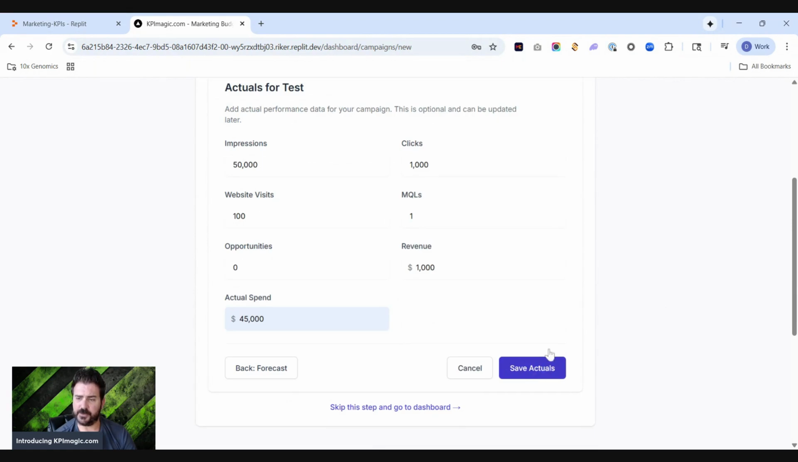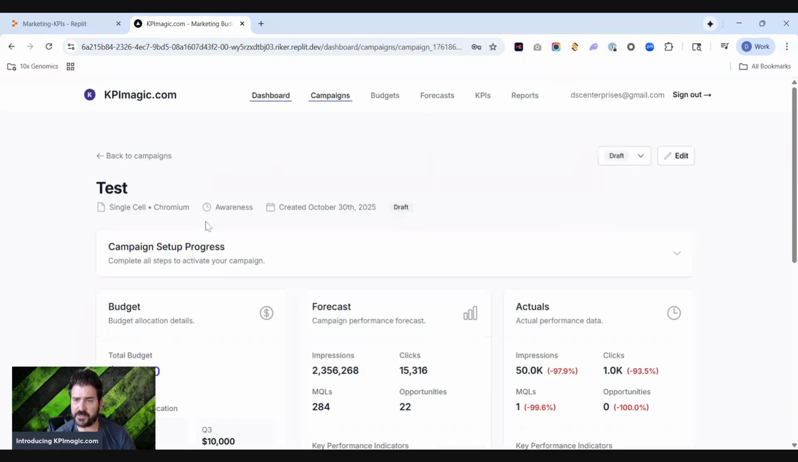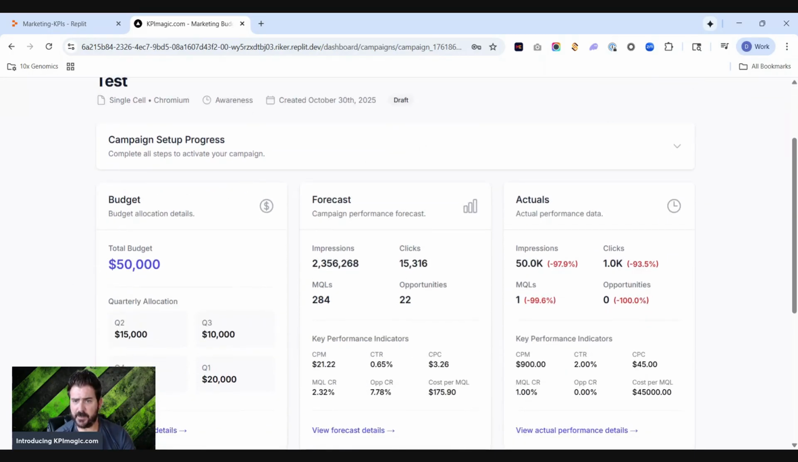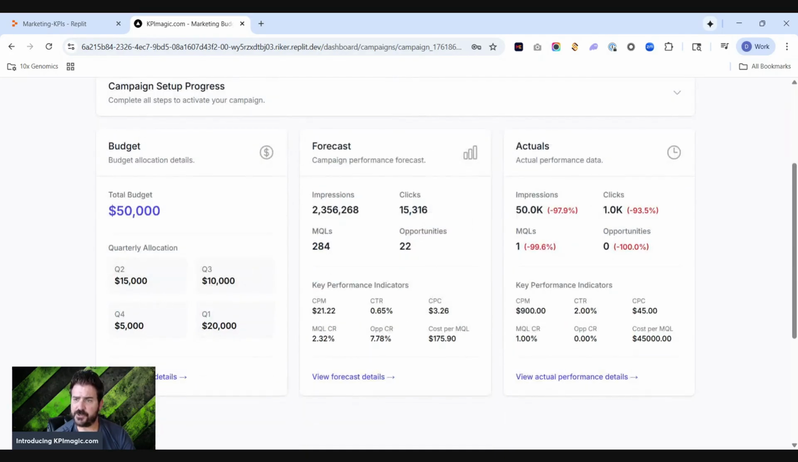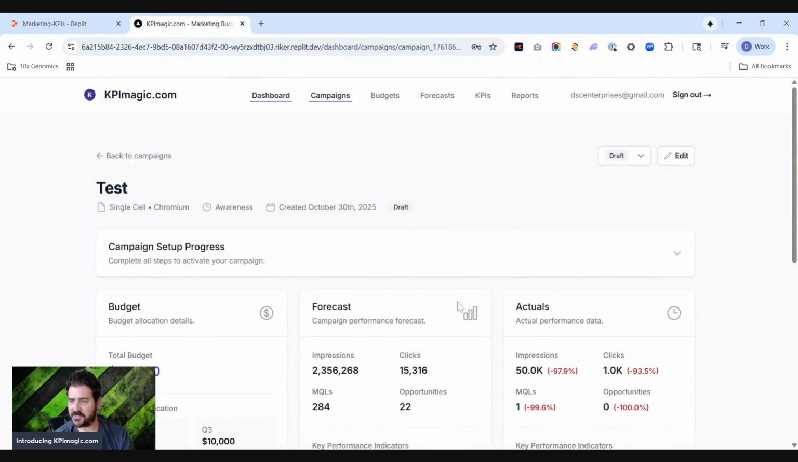So we'll save actuals, and then it'll actually start doing some aggregation, some math. So this is your test campaign that I just set up. It shows you your budget, shows you your quarterly allocation. It also shows you your forecasted results from this particular campaign and this type of campaign. And then it also will show you your actuals and how you performed against the forecast. And in this case, I just randomly put in numbers, right? So clearly the numbers are very low. We underperformed in this campaign, but that's sort of the idea, right?